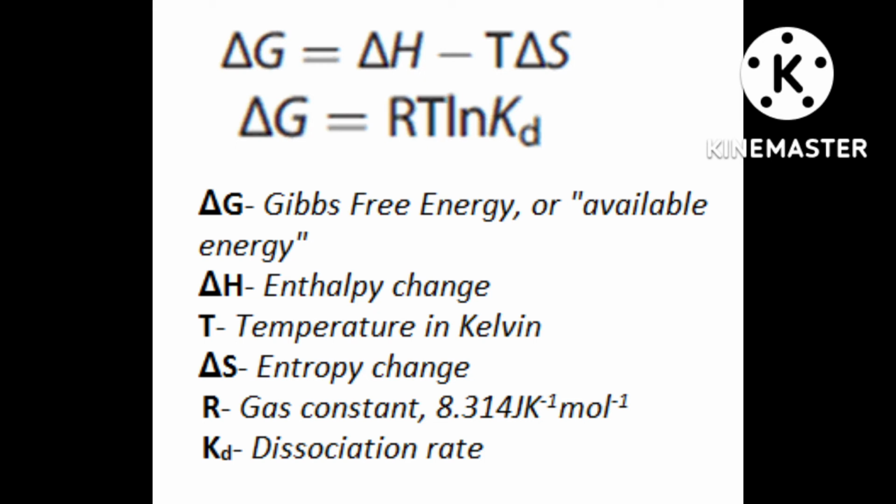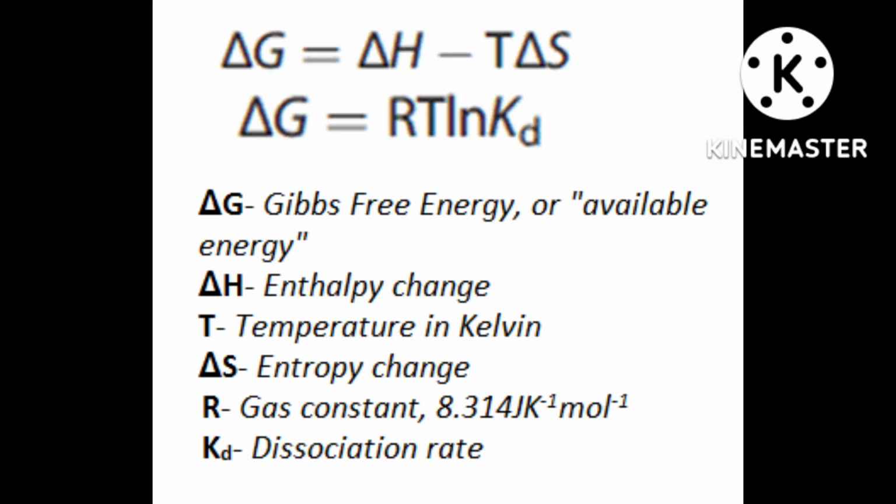When entropy increases, delta S will be plus, meaning disorder, keep in mind.